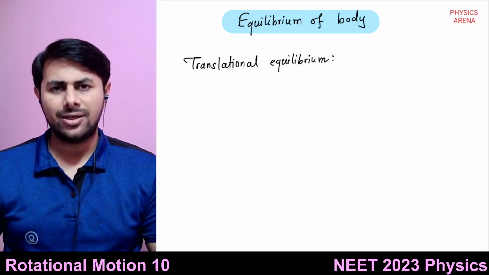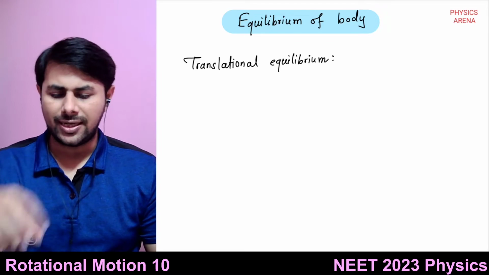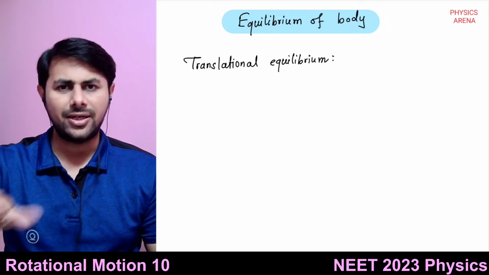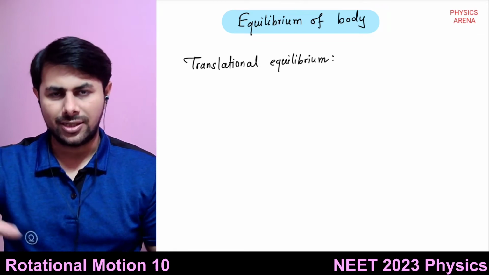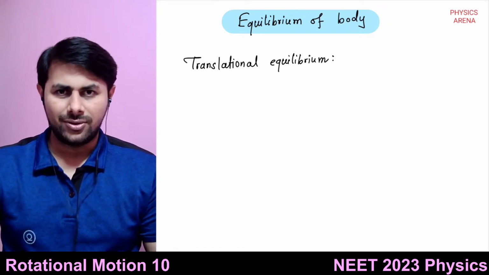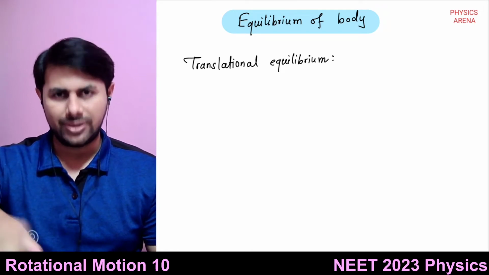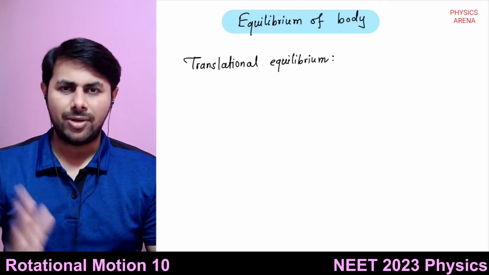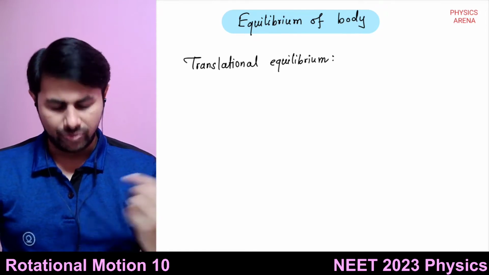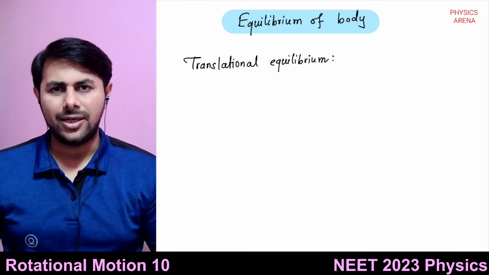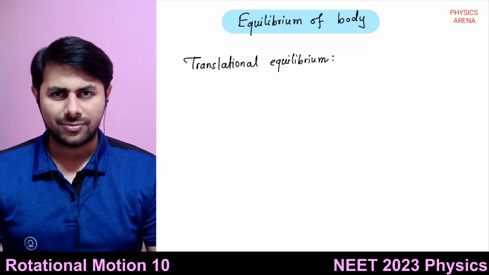Okay, similarly there is rotational equilibrium. So if a body is at rest or it is rotating about a fixed axis with some angular velocity, it will keep on doing that. If it is at rest, it will remain at rest. If it is rotating with some angular velocity about a fixed axis, it will keep on rotating about that same axis with the same angular velocity unless there is some external torque exerted on the body.